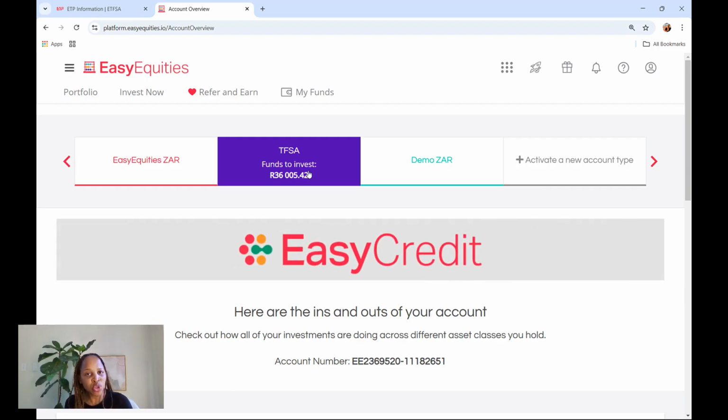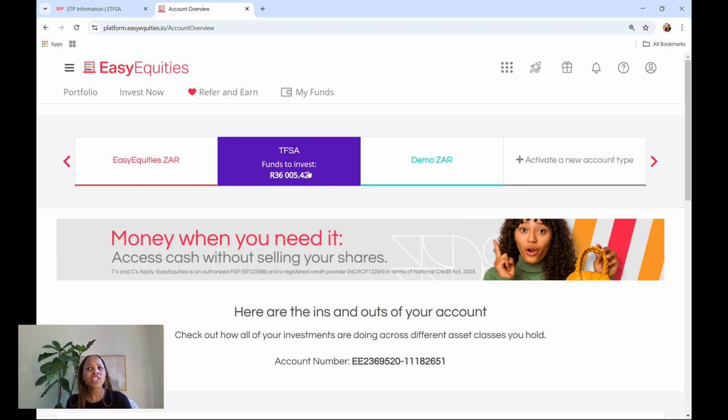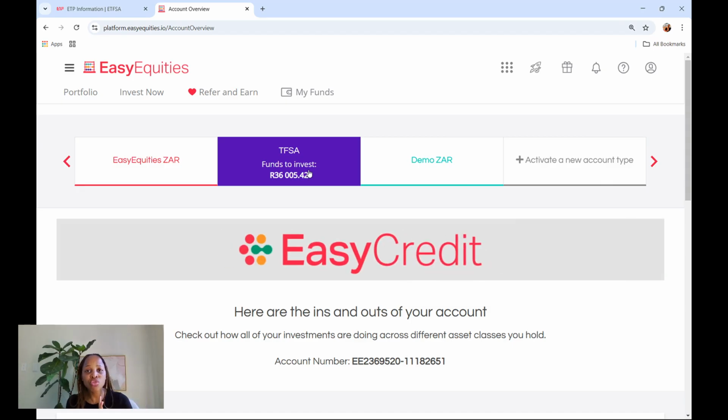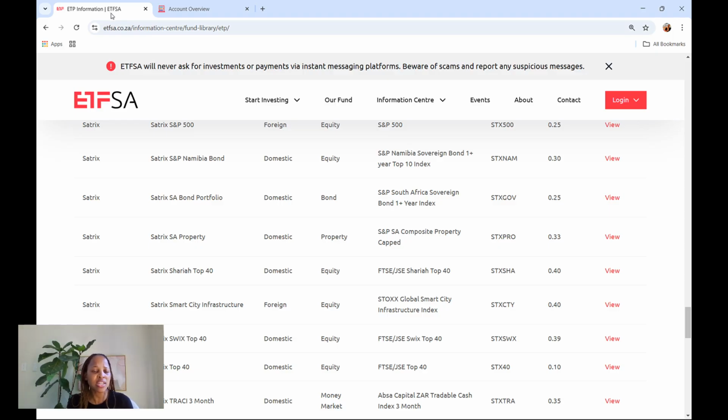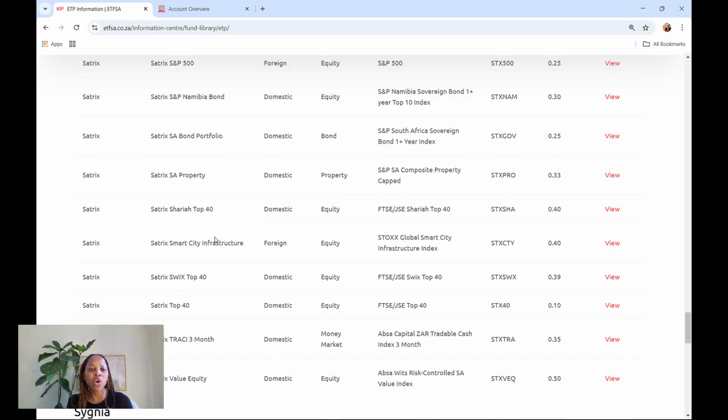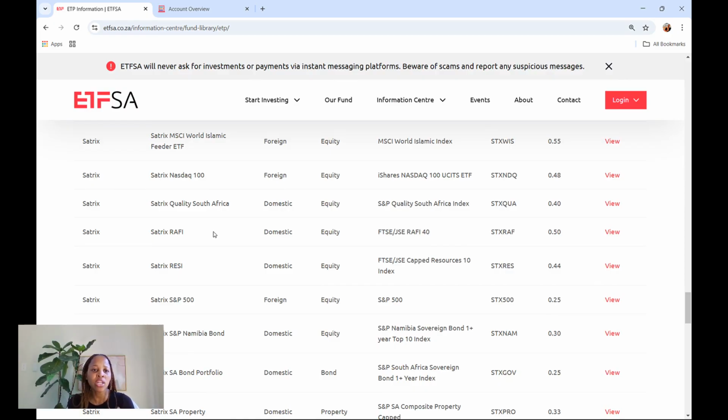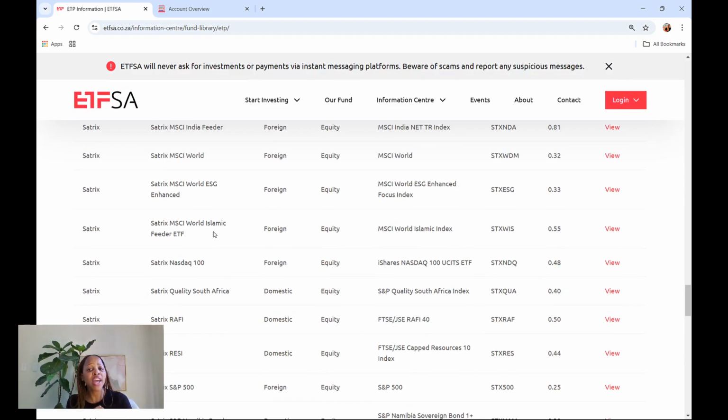Now, on to what I'm going to invest in for my daughter. I just want her portfolio to be very simple. So today I'll be buying 2 ETFs. And if I go over to this page, which is ETFSA, this is my go-to page when I want to do research about ETFs, right? And so today I'm going to be buying Satrix ETFs.